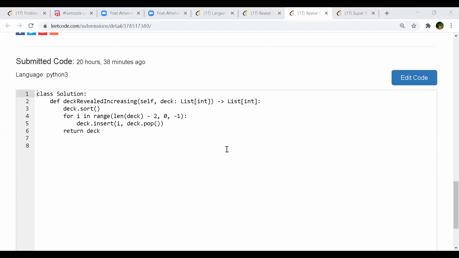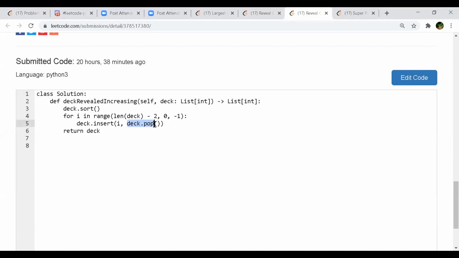Yeah, this is what I saw. It's a 3-line code. First they are sorting it, and then the one which I was telling you, they are reversing from the back and inserting the elements. They are going from the back of the array and skipping one element each and going till 0.